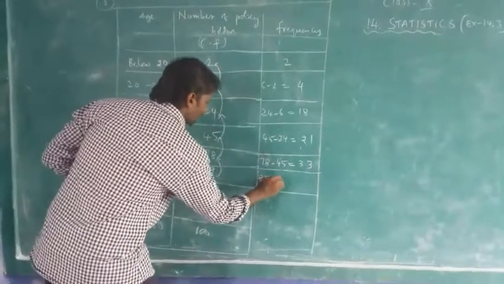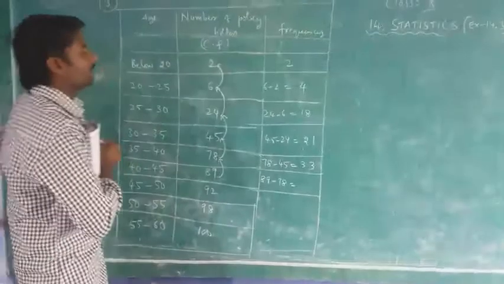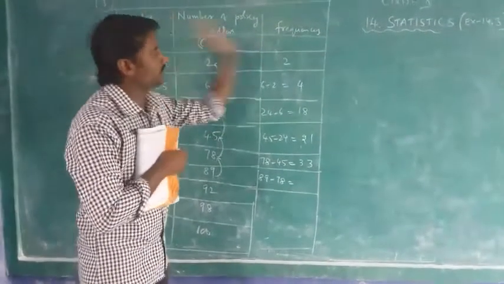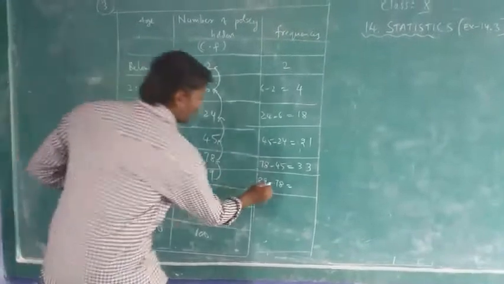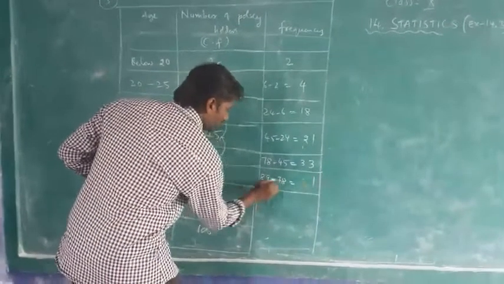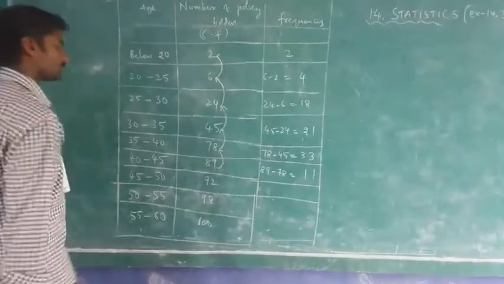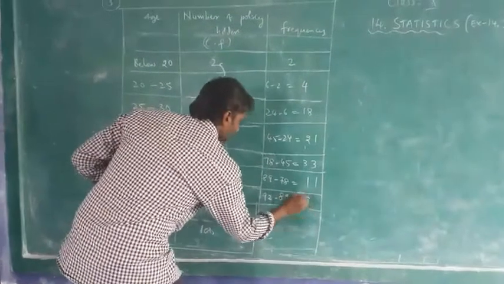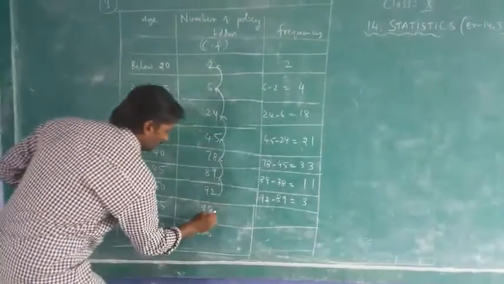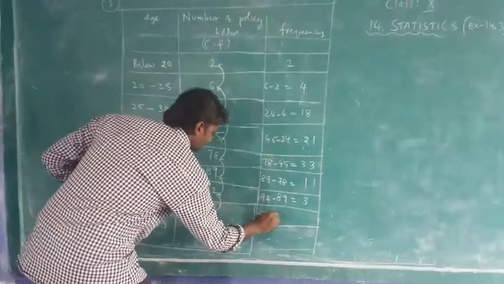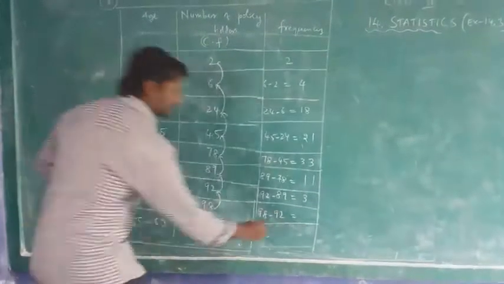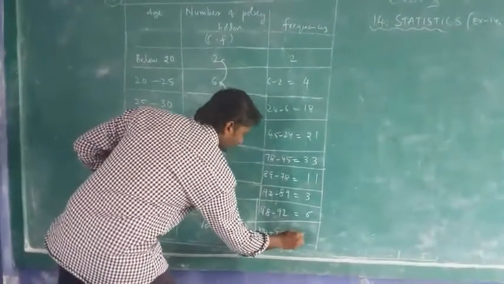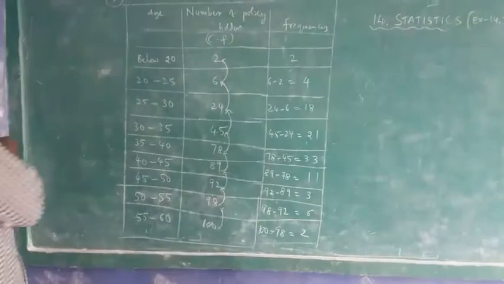Again, 89 minus 78, that is 11. When you are going from frequencies to cumulative frequency, we add. But if you are going from cumulative frequencies to frequency, we have to subtract. Next, 92 minus 89, that is 3. Next, 98 minus 92, that is 6. Next, 100 minus 98, that is 2. So these are the frequencies we got here.